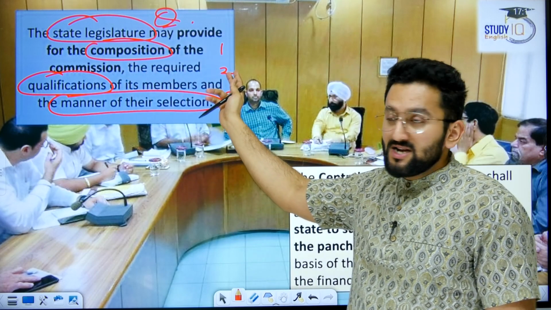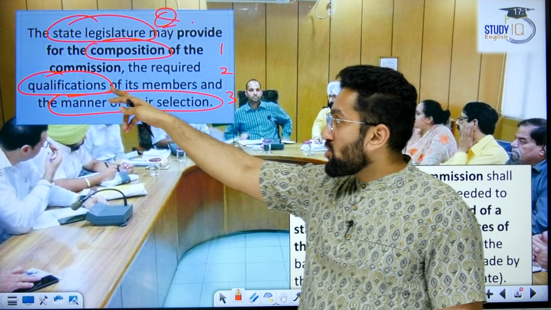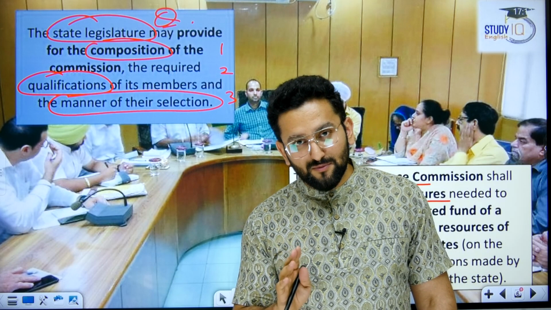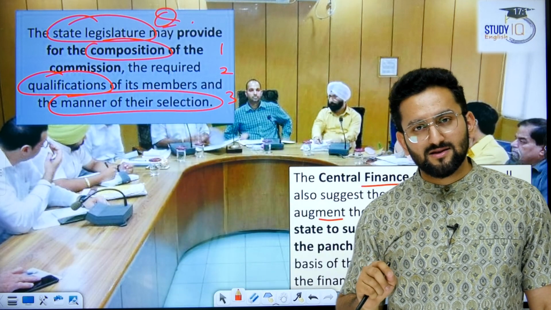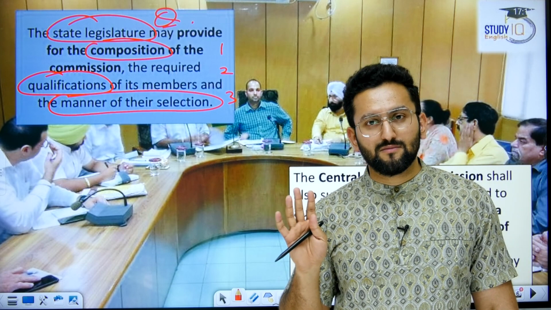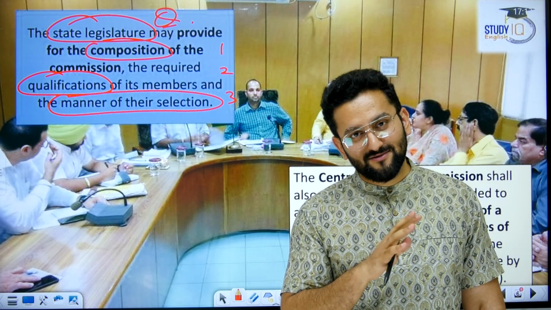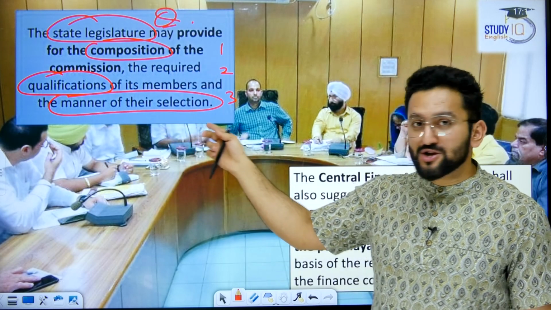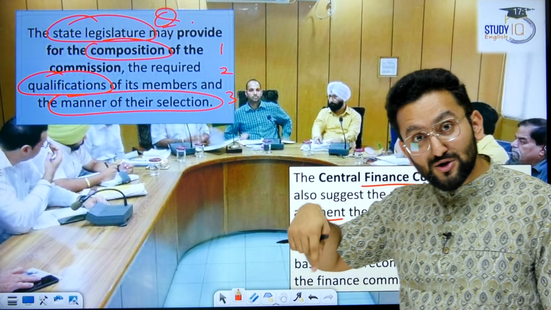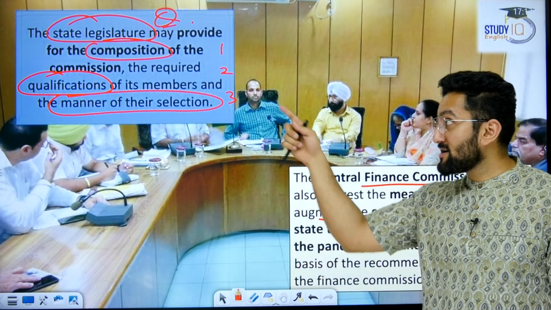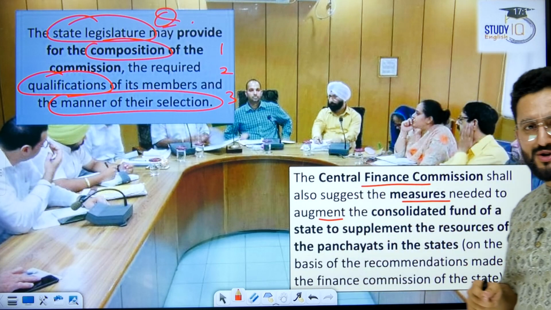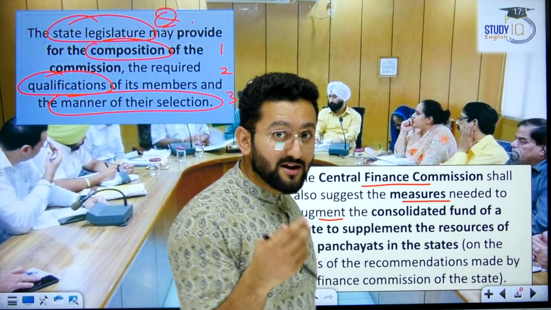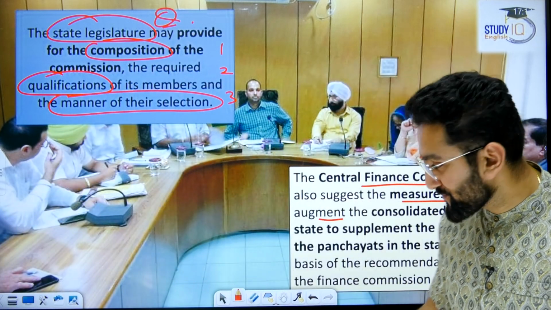State legislature may provide for the composition, qualification and manner of selection of the members of the State Finance Commission. What does it mean? It means on these areas, the Constitution has not said anything. No specifics are mentioned in our Constitution. So who is given power? The state legislature is given power. So please remember: composition, qualification, manner of selection of members of the State Finance Commission. Clear? You should remember it. The Central Finance Commission can also give recommendations to the state. This is how you can enhance your financial resources and empower your local administration more.